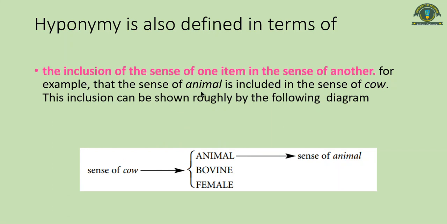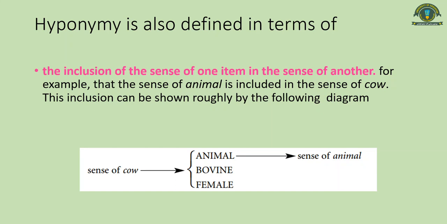And similarly, if you want to define the term woman or man, you will see that the term human will be included in it. So it will be part of its sense components. So we can say that hyponymy is also defined in terms of inclusion.